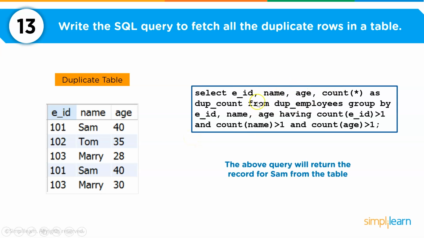So this is how you can find the duplicate rows in a table. I'm going to select my employee ID, name and age, and then count all the employee IDs, the names and age, and compare them with whether they are greater than 1 or not. If they are greater than 1, then I'll say that particular record is duplicated or is present more than one time in the table. Let's do this implementation on our workbench.